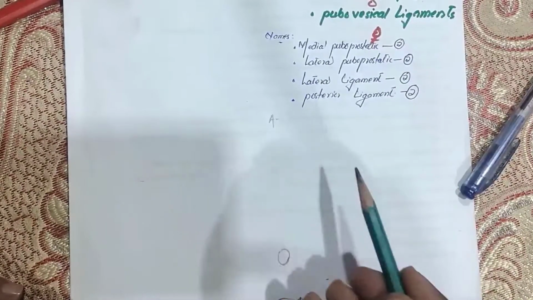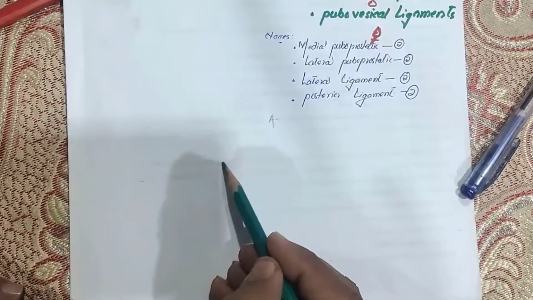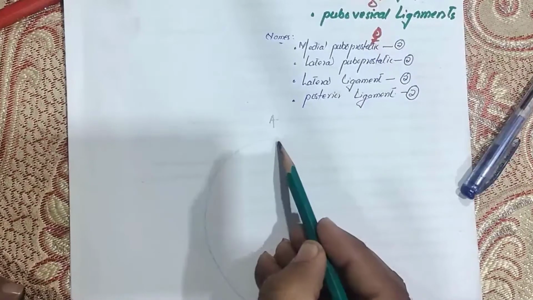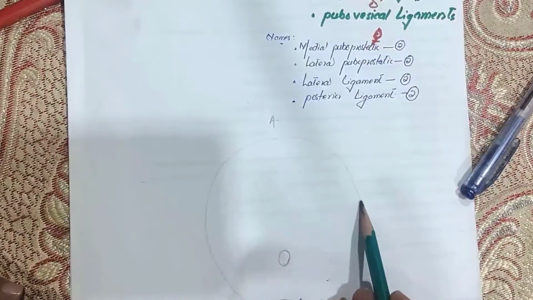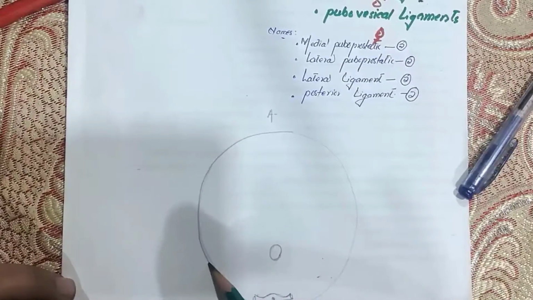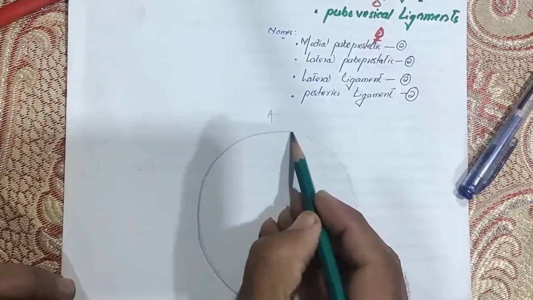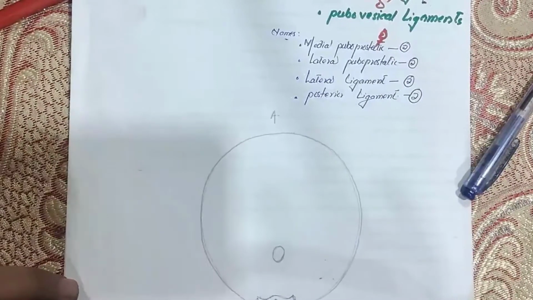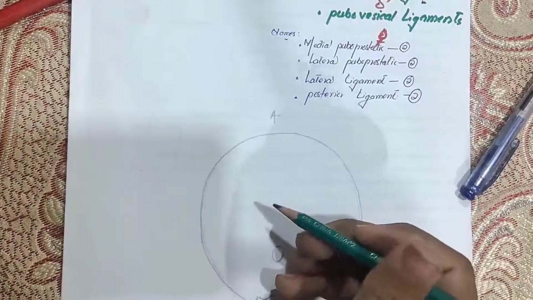Then let us bring the whole diagram into a circle. It will be like this, right? So just consider that this is your pelvic cavity, right? I hope I have made the correct diagram, right?